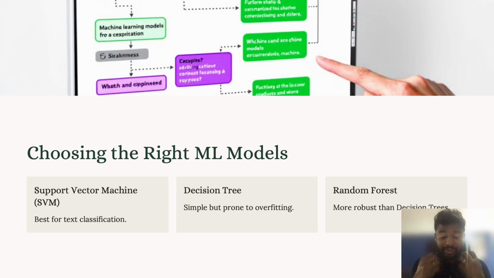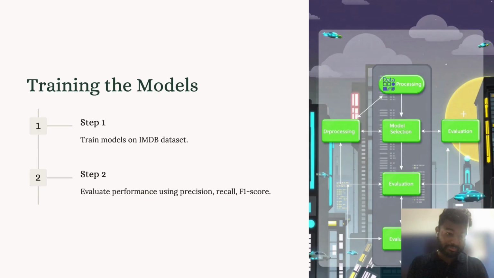But when we implement different models, it's very important to understand what metrics they give out, because based on that we decide which model to implement. So we are going to find out which is the best model among these three.